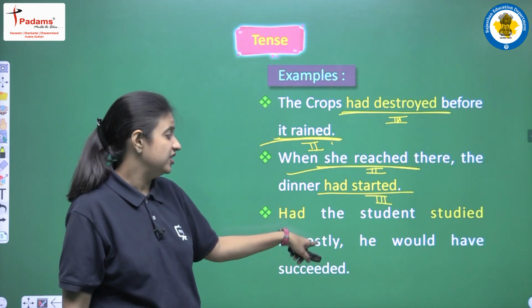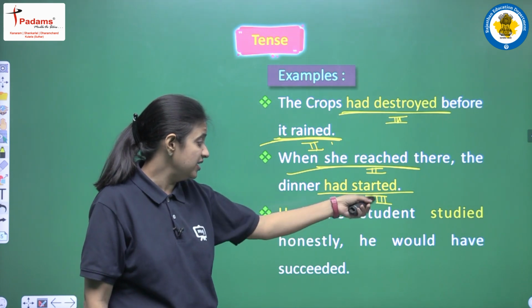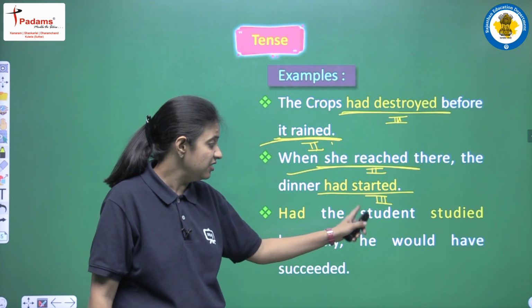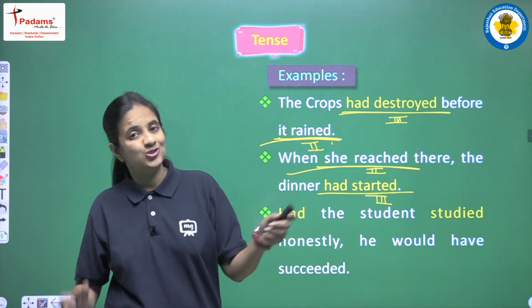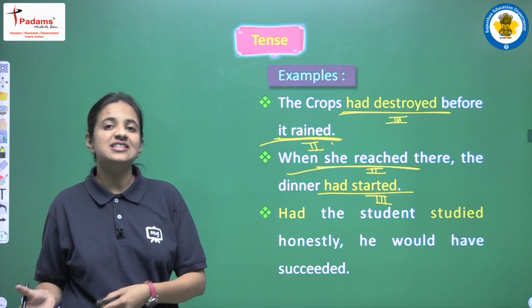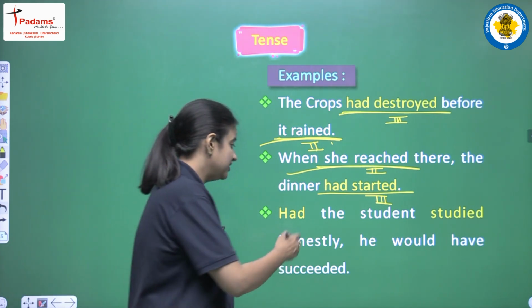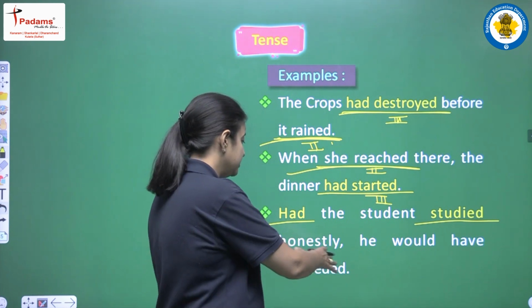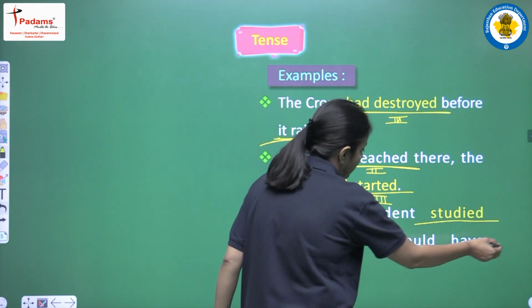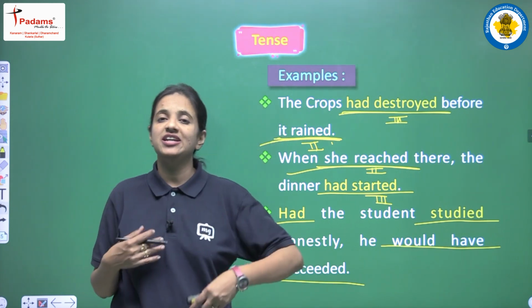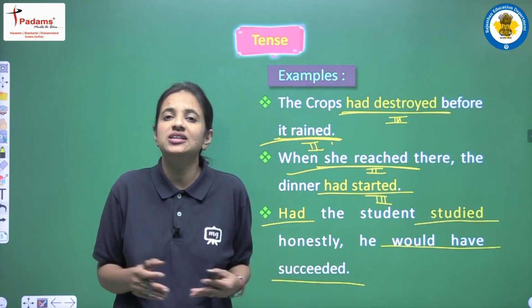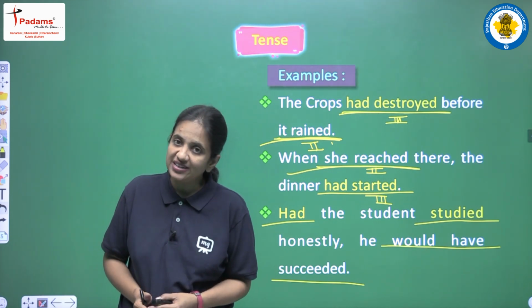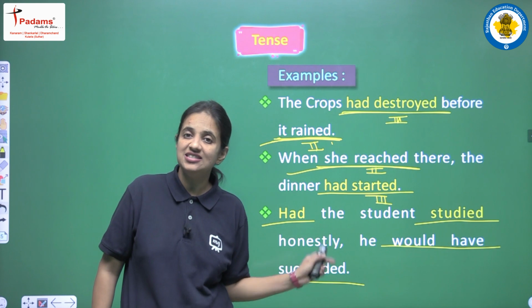So what is the condition? The condition is that had the student studied honestly, then what will be the result? The result will be that he would have succeeded. So two different clauses, two different tenses, and this is the conditional sentence, and in the condition we are having past perfect tense, and in the result we are having would have plus third form. So yes, when we read the conditional sentences, then we will discuss all the structures, all the patterns. So this tense, that is past perfect tense, is also used in conditional sentences.